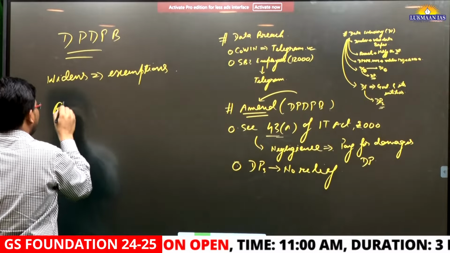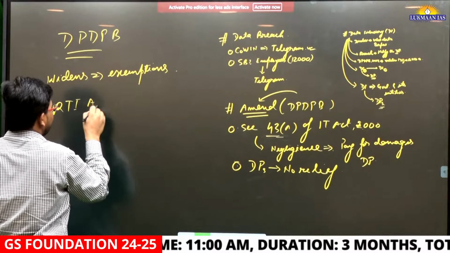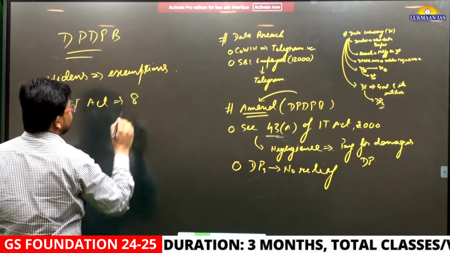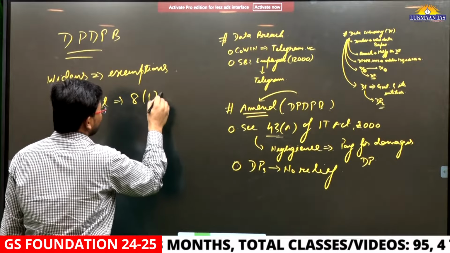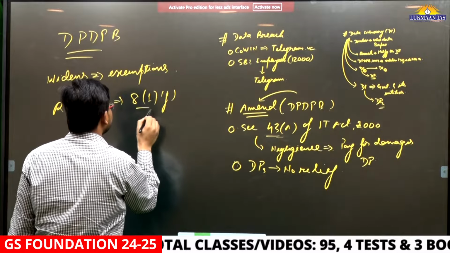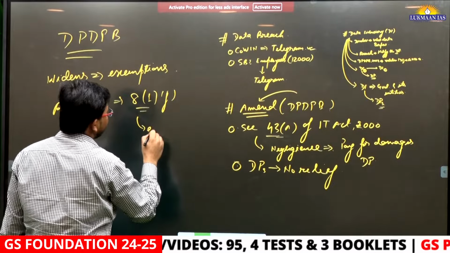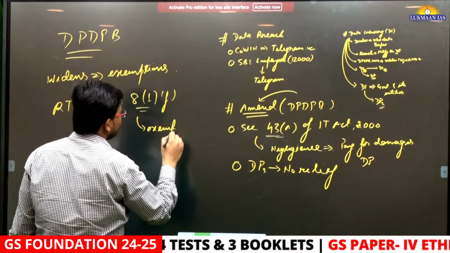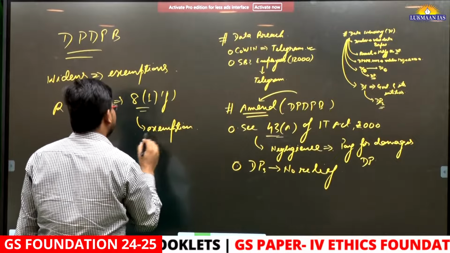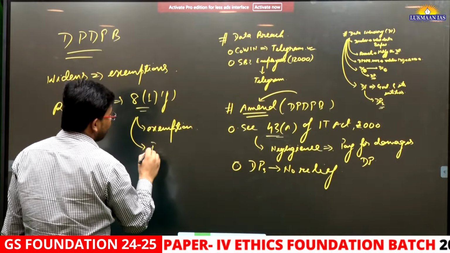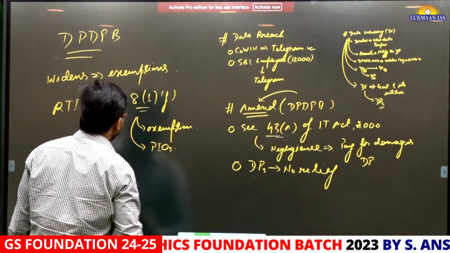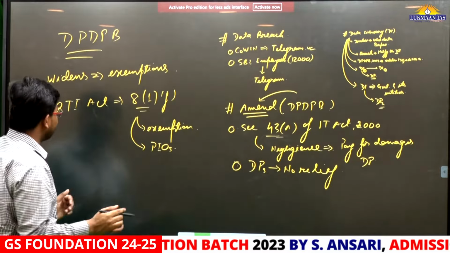If I talk about the RTI Act, the Right to Information Act, in Section 8, Clause 1, Clause J, there were certain sections that used to give exemptions to the government for certain categories of data, for which the public information officials do not have to share the information with the public at large.